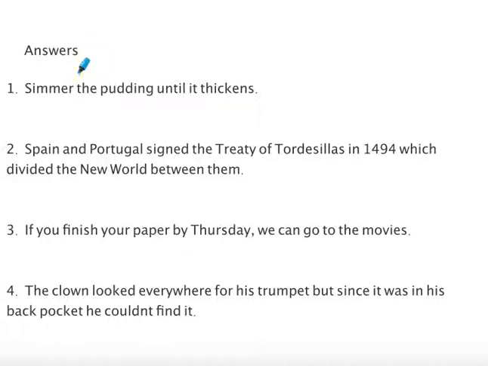All right, let's see how you did. Look at number 1, simmer the pudding until it thickens. There are two clauses here. Which one could stand on its own? Simmer the pudding. That's a command. This, until it thickens, is a dependent clause. What makes it dependent? The subordinator "until." So since you have an independent clause and a dependent clause, this is a complex sentence.